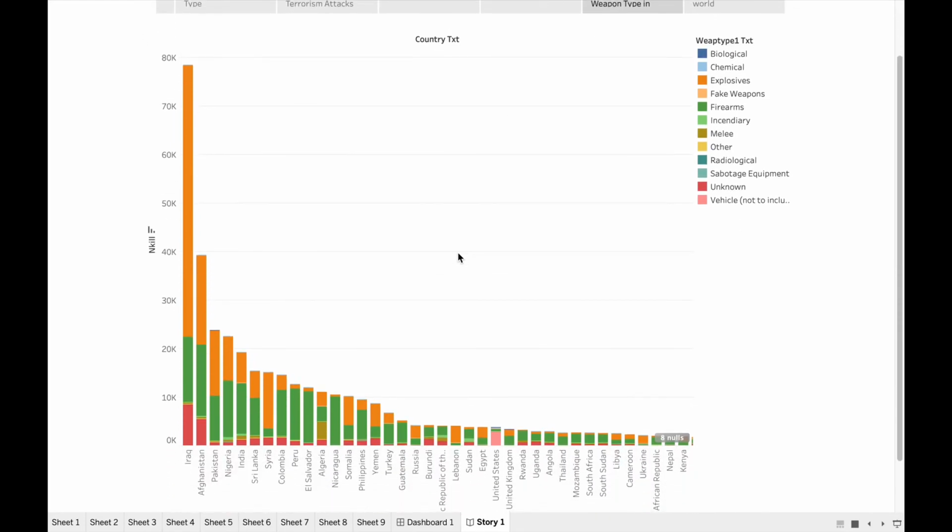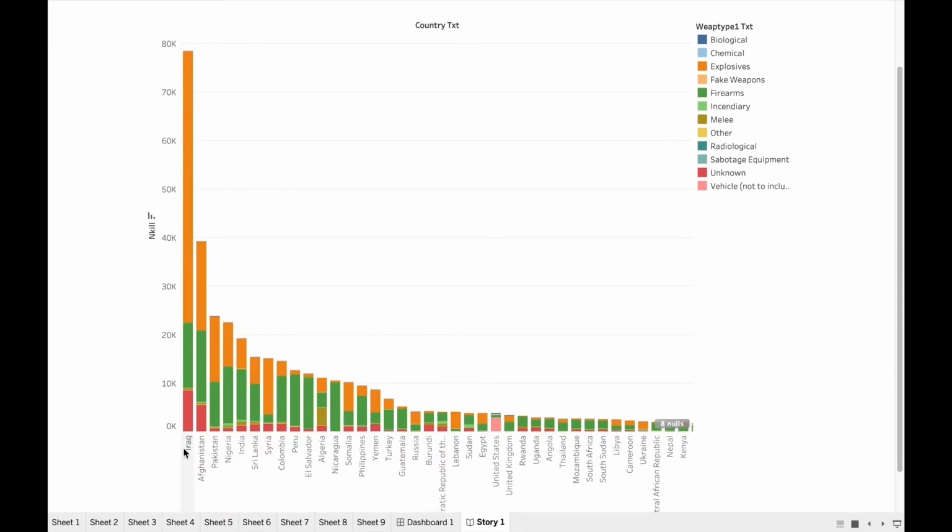Next is the country distribution of number killed by weapon type. So the high ratio is for Iraq. The number killed ratio is high for Iraq, and then Afghanistan, Pakistan, Nigeria, and India. India is at 5th number, which is not quite good. And for Iraq, the high ratio is for explosive weapon type, and then firearms, and so on.